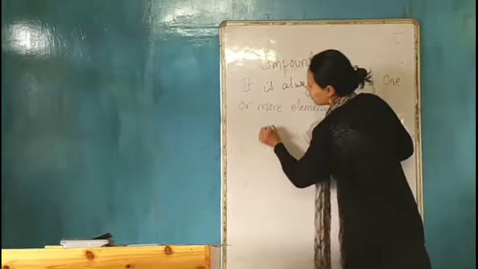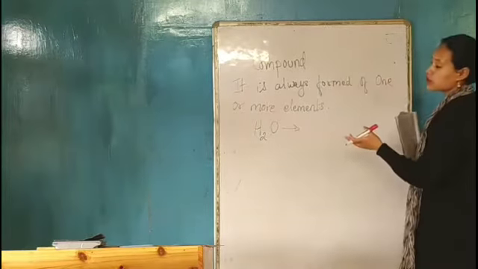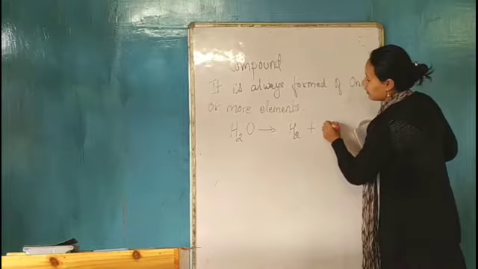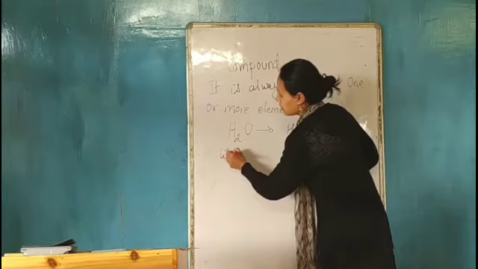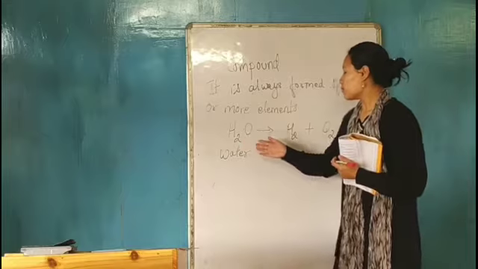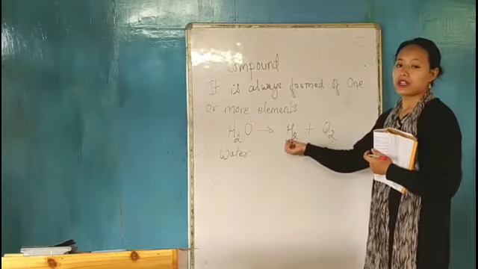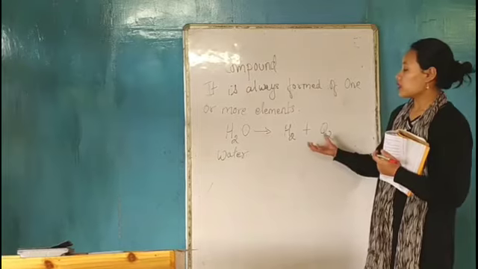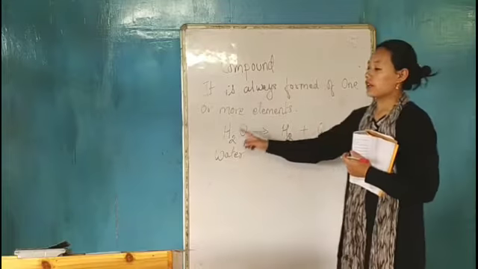For example, when you look at water and break it down, when water undergoes a chemical reaction, it always breaks down into hydrogen and oxygen. So we can say H2O, or water, is a compound, because it is composed of hydrogen and oxygen. Individually, hydrogen and oxygen are both different elements. So you can see that two elements are combining to give a compound.